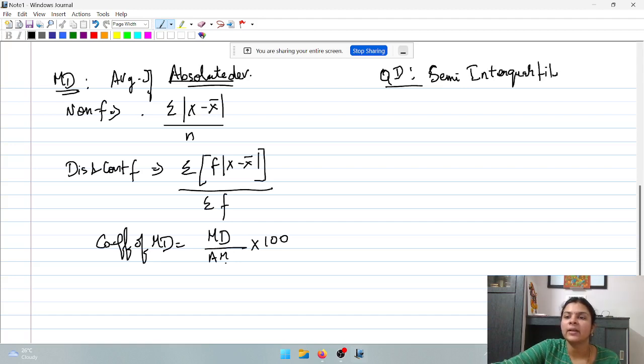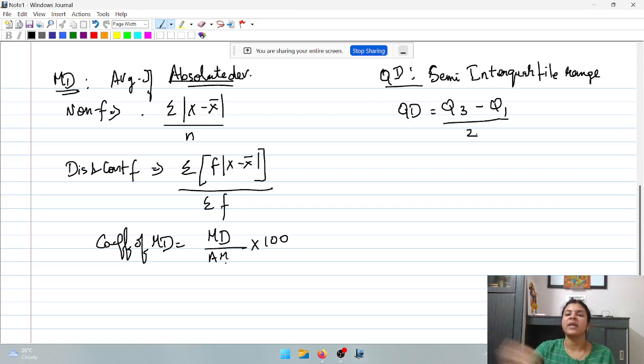What is the formula for quartile deviation? Q3 minus Q1 divided by 2. So if they ask you to find out interquartile range, you should just do Q3 minus Q1. The semi-interquartile range, the quartile deviation, is Q3 minus Q1 divided by 2.